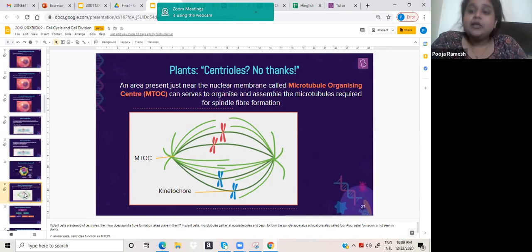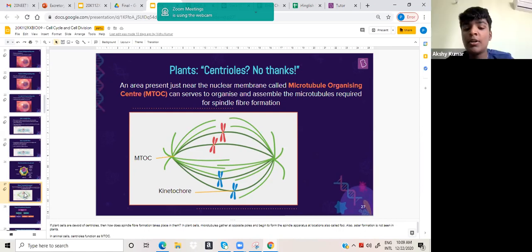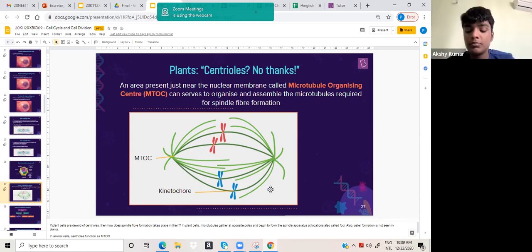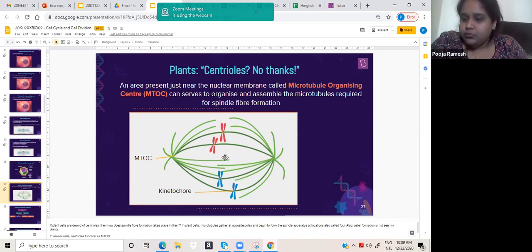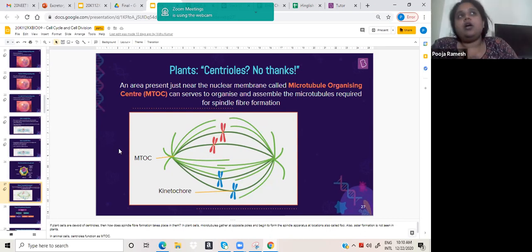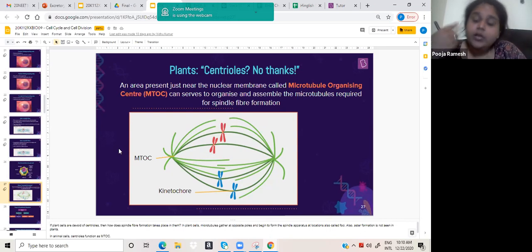That's our main aim. So in plants, instead of centrioles, there is something called the microtubule organizing center. The same way your centrioles go to the poles in animal cells, these structures will go and arrange themselves and produce spindle fibers, and help in the splitting up of chromosomes.